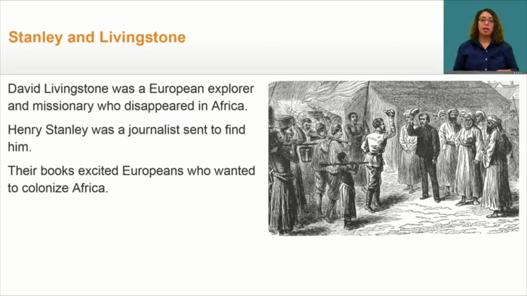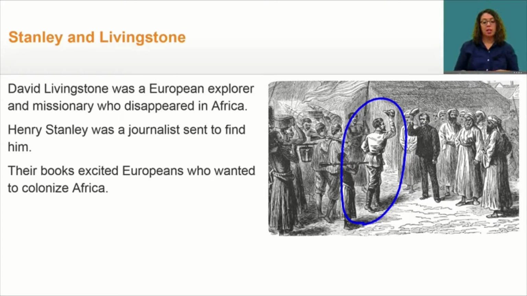Henry Stanley and David Livingstone were two European explorers who became famous for their discoveries in Africa. Now, David Livingstone was a European explorer and missionary who disappeared in Africa. Henry Stanley was a journalist sent to find him. Now, let's look at this drawing. You can see the moment when Stanley, who is right here on the left, found Livingstone in Africa. When Stanley met Livingstone, he reportedly greeted him with the now famous phrase, "Dr. Livingstone, I presume." Stanley and Livingstone were the first known Europeans to see parts of Central Africa.